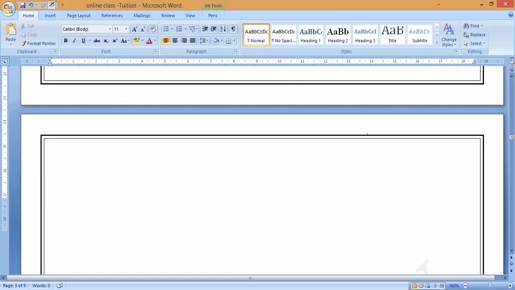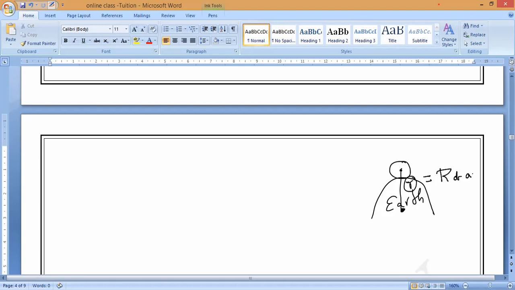Now suppose the body is very close to the surface of the earth, all of you should remember this. Then the distance between their centers, directly you can take the radius of the earth, because the mass of the body is negligible.